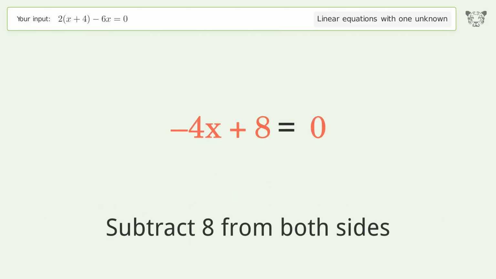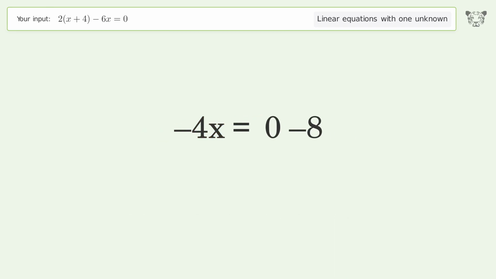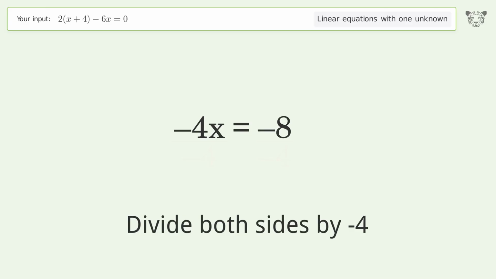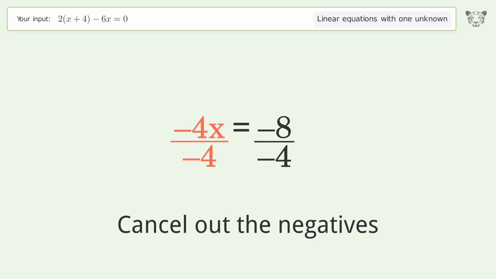Subtract 8 from both sides. Simplify the arithmetic. Isolate the x. Divide both sides by -4. Cancel out the negatives.